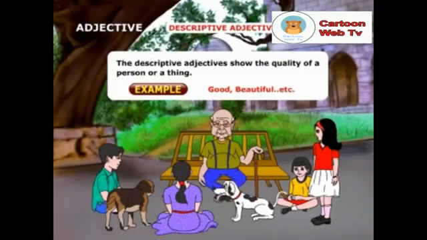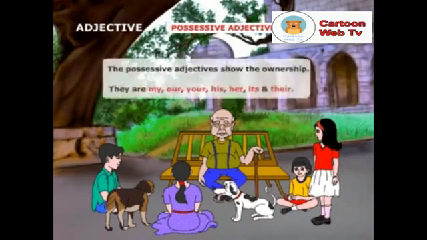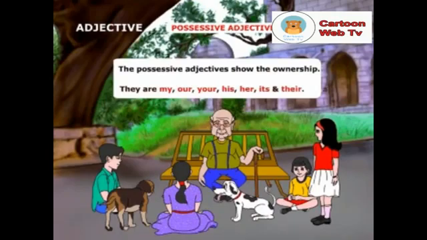The descriptive adjectives show the quality of a person or a thing. Example: good, beautiful, etc. The possessive adjectives show ownership. They are my, our, your, his, her, its, and their.